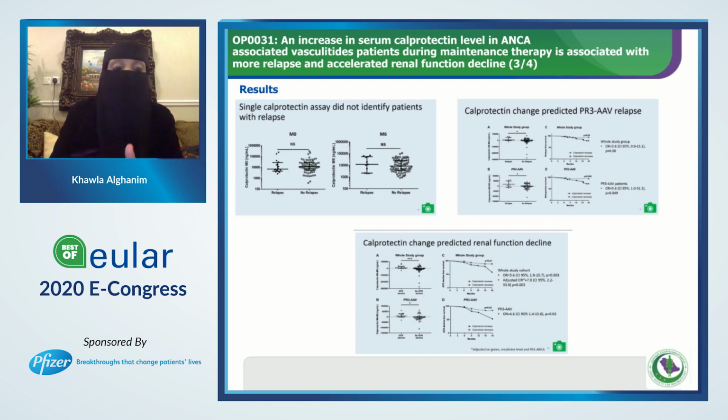The first thing that you have to keep in your mind is that a single calprotectin assay didn't identify patients with relapse. However, the calprotectin change can predict a relapse for us, especially in patients with PR3 ANCA-associated vasculitis, with a significant p-value of 0.049, as we compare it with the whole study group. Another beautiful finding is that calprotectin change predicts as well a renal function decline in both groups, the whole study group and PR3 ANCA-associated vasculitis, with a significant p-value in both groups.